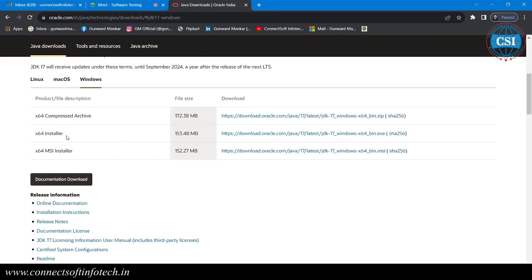Or you can select the MSI installer. So this is a zip file, this is an exe file, so if you install that one, you can get the installation, right? So this is the link to download this one.